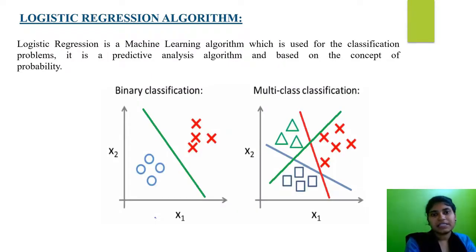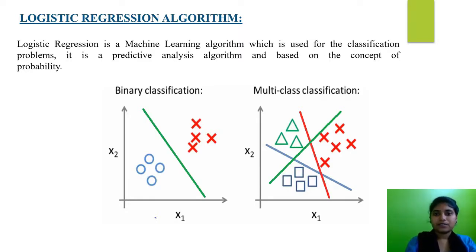And the next algorithm is the logistic regression algorithm. It is a supervised machine learning algorithm which is used for both classification and prediction purposes, and it mainly works on the principle of probability. What is probability? Probability means the chance of an event occurring. So here in our project we are predicting how much chance there is of accidents occurring, right? For that purpose we are using the logistic regression algorithm. As we see in the diagrammatic representation of the logistic regression algorithm, there are two categories, binary classification and multi-class classification. It is a classification algorithm, right?